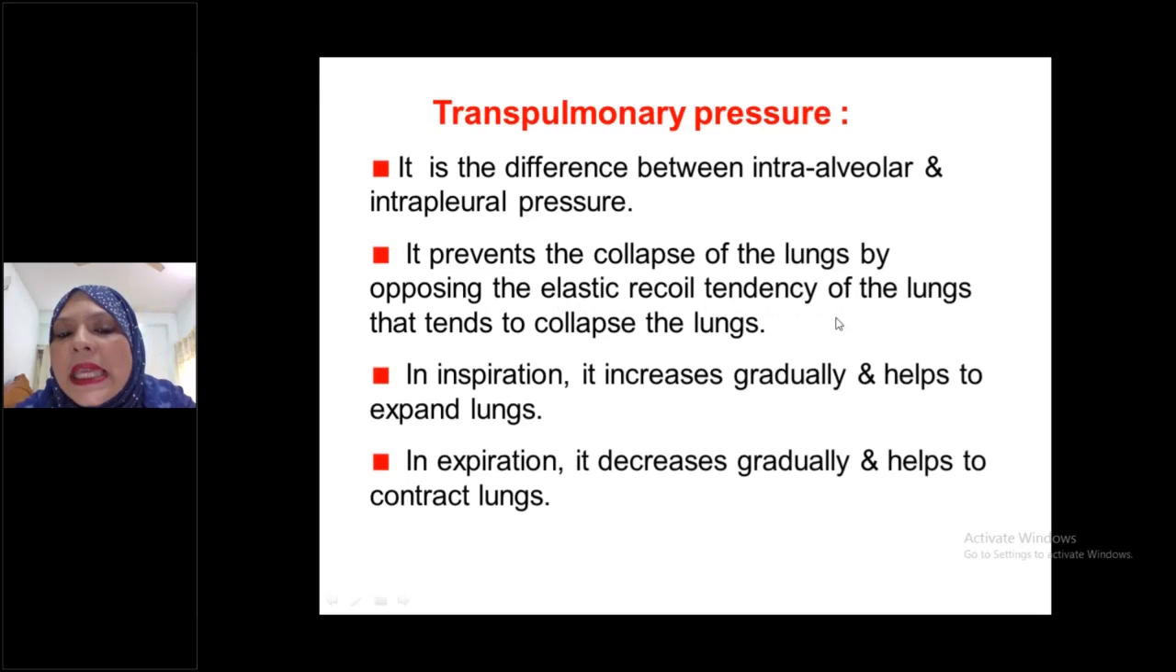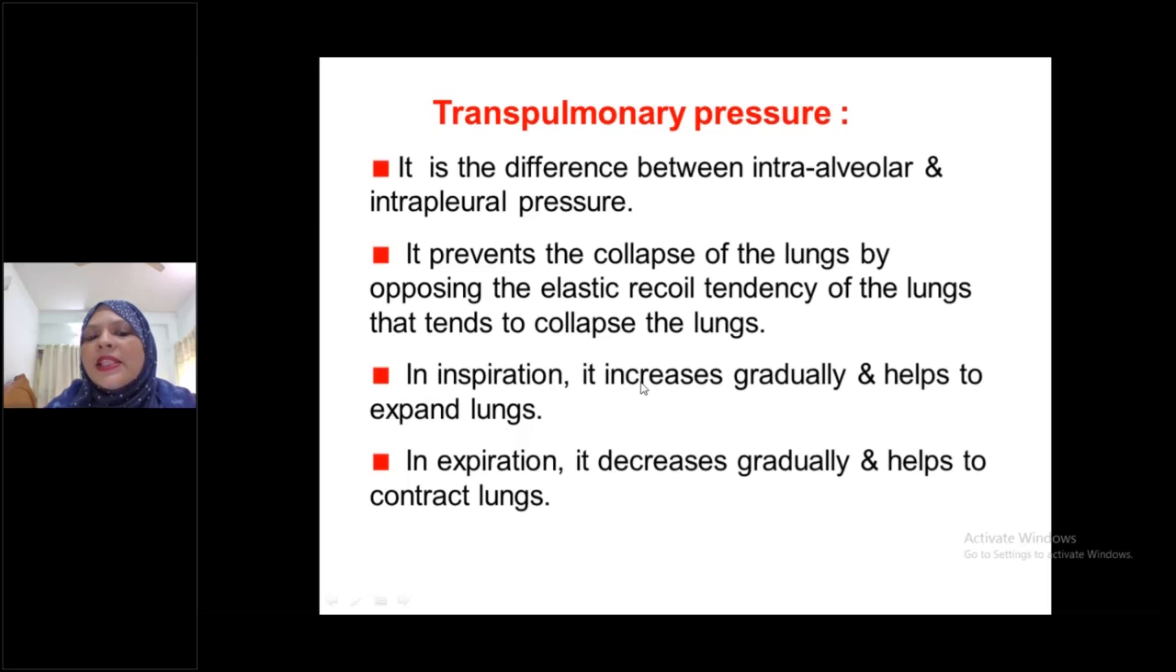Always lung কি? elastic tissue দিয়ে তৈরি। always lung এর কি থাকে? একটা elastic expansion হয়ে again এটা নরমাল কন্ডিশনে চলে আসতে চায়। একটা রাবারকে টেনে যদি তুমি ছেড়ে দাও, it will come back to the normal resting condition. এটাকে বলা হয় কি? elastic recoil tendency. তাহলে লাং এর এই elastic recoil tendencyটাকে অপোজ করে কে? এই transpulmonary pressure. Thus it prevents the collapse of the lungs.